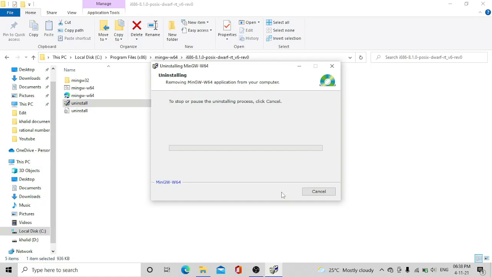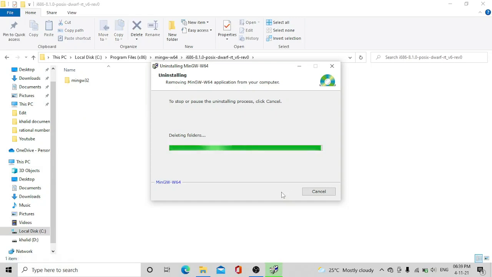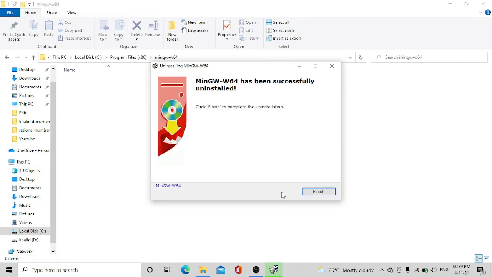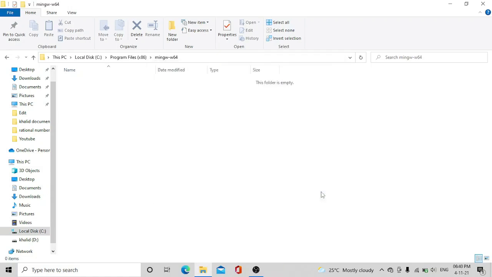So the uninstall process is going on. So here MinGW-W64 has been successfully uninstalled, so click on finish.